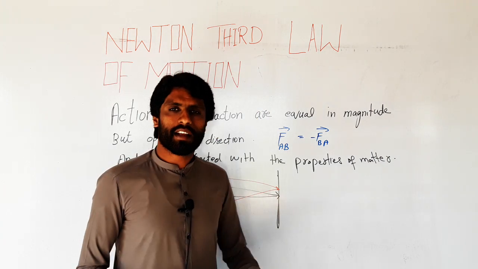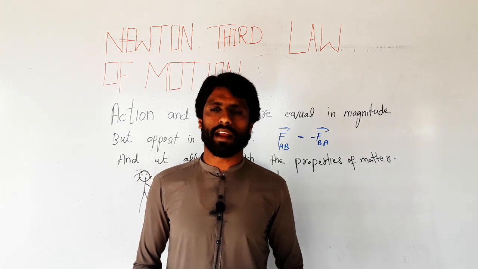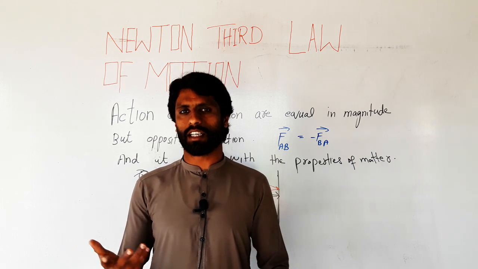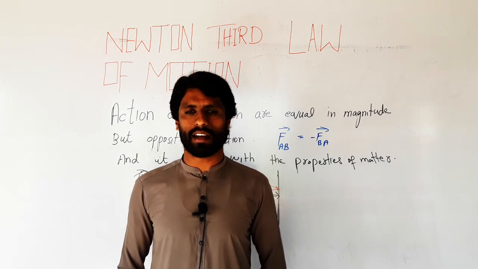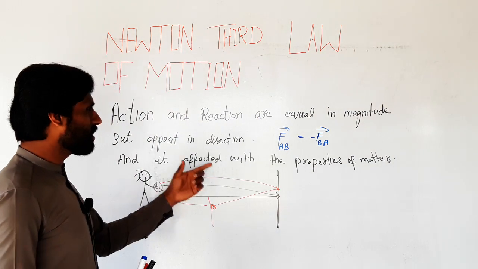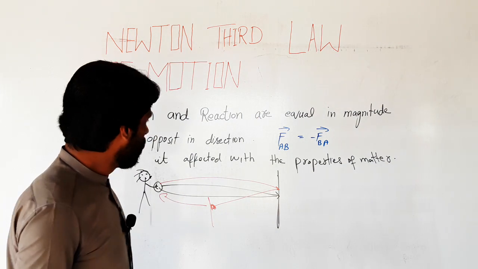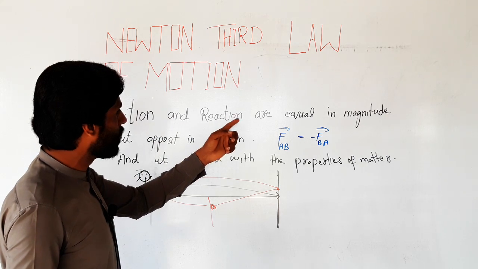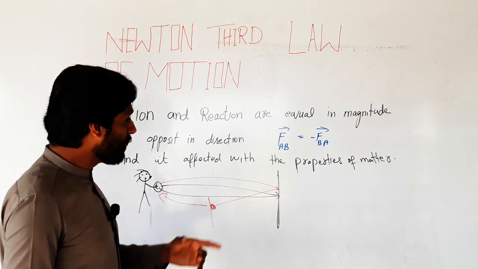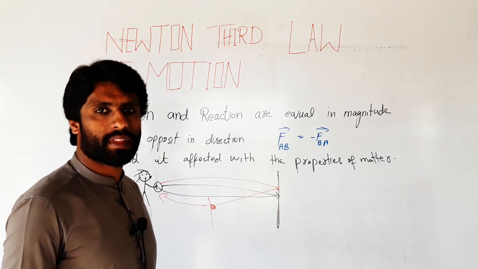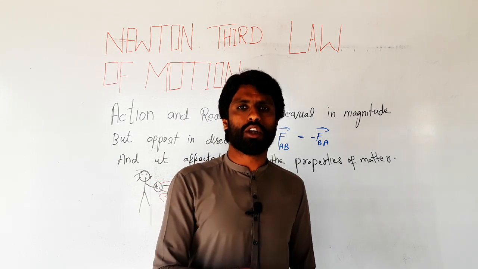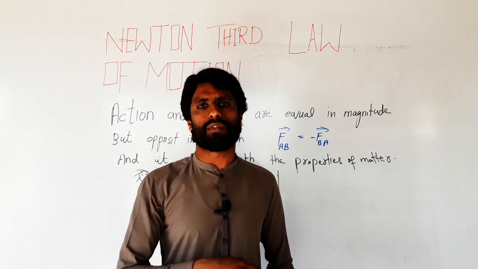We see that for days, months, years, no reaction occurs. How is it? The next necessary condition is that action and reaction are equal in magnitude but opposite in direction with a change in medium. Change in medium is a necessary condition for a reaction of an object to be performed.